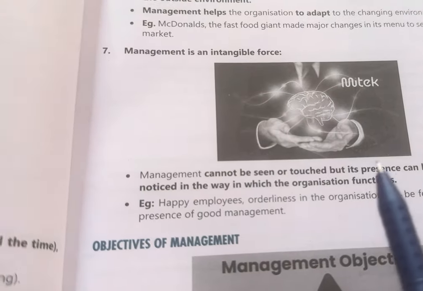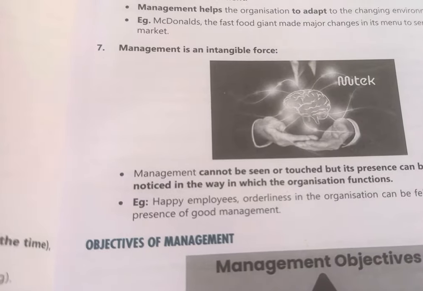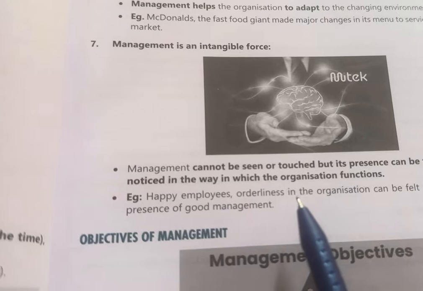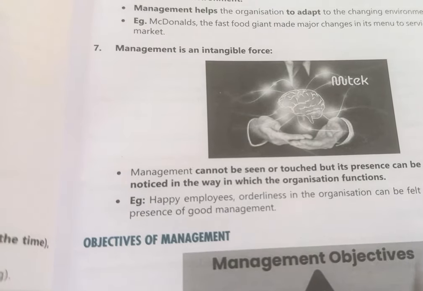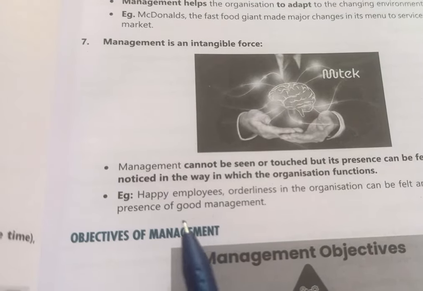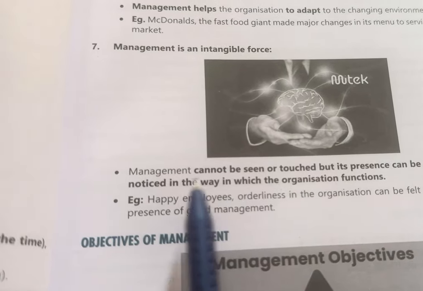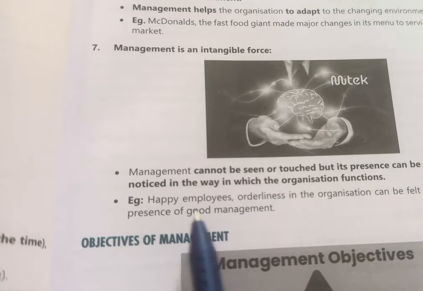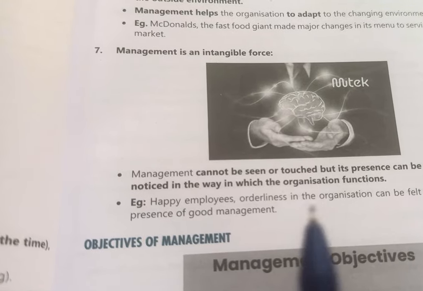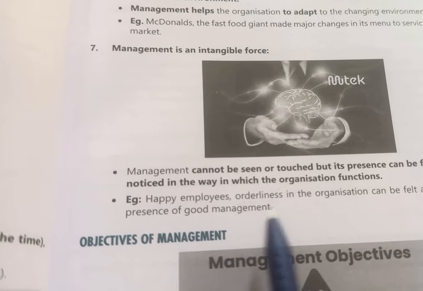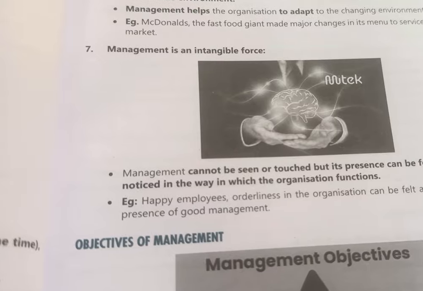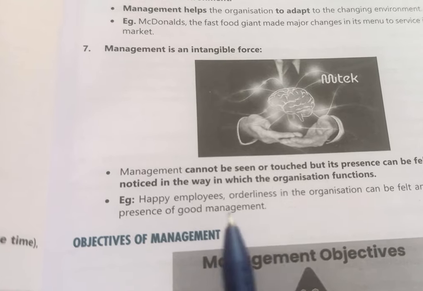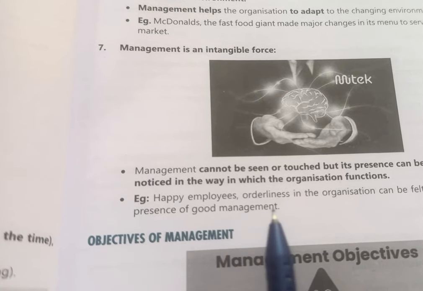We can't see management or we can't touch it. Happy employees, orderliness in the organization can be felt, and they indicate the presence of good management. If the employees are happy in an organization and every work in an organization is done in a specific order, there we can feel that this organization has a good management.